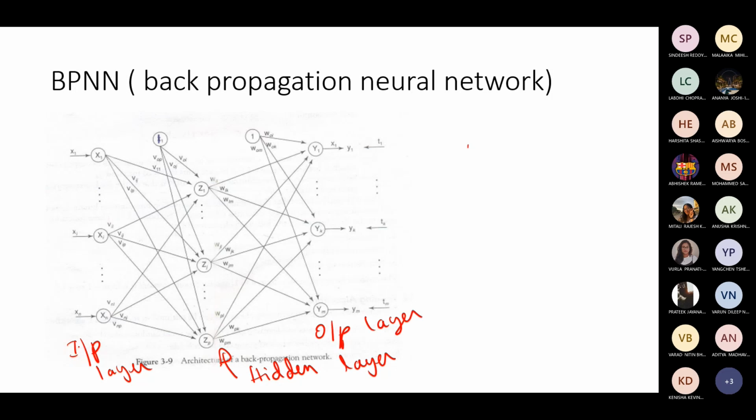So you can find here, along with the input and output layer, one or more hidden layers in this kind of multi-layered architecture. I have shown only one hidden layer in this particular architecture diagram, but you can even have more than one.